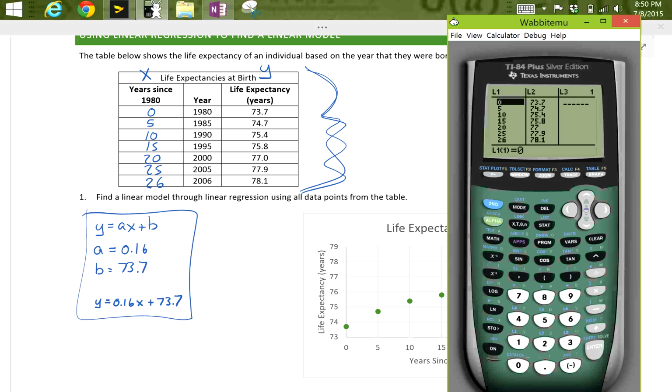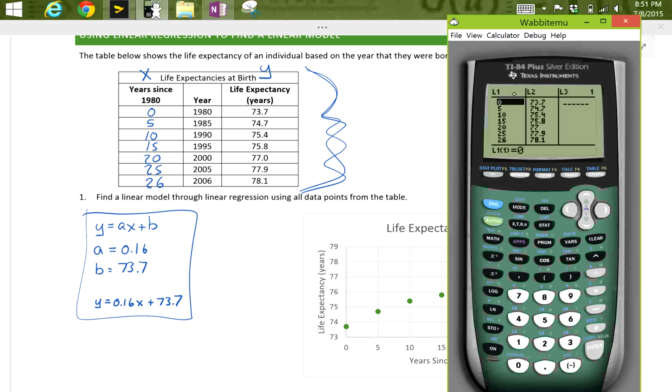I can't change what year it is, but the life expectancy changes based on what year it is. So my life expectancy is y, and I put all of that in L2. If you forget how to clear out data, so you can put in new data, remember you scroll up and highlight L1 or L2, hit the Clear button, not Delete, and then the down arrow, and it'll all go away. I'm not going to do that because I already have my data in there.